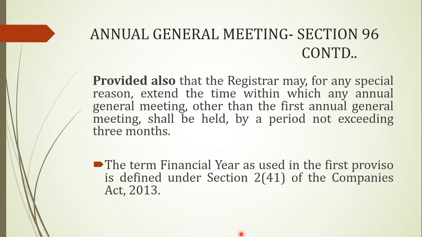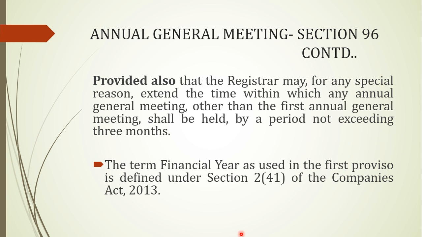Now, suppose in January 2017 a company is incorporated, then its financial year would not end on 31st of March 2017. It would be ending on 31st of March 2018, which means that March 2018 would be the end of that first financial year, and from that end date, that is 31st of March 2018, 9 months would be calculated for holding the company's first annual general meeting. So by default, the company would hold its first annual general meeting in 2018.